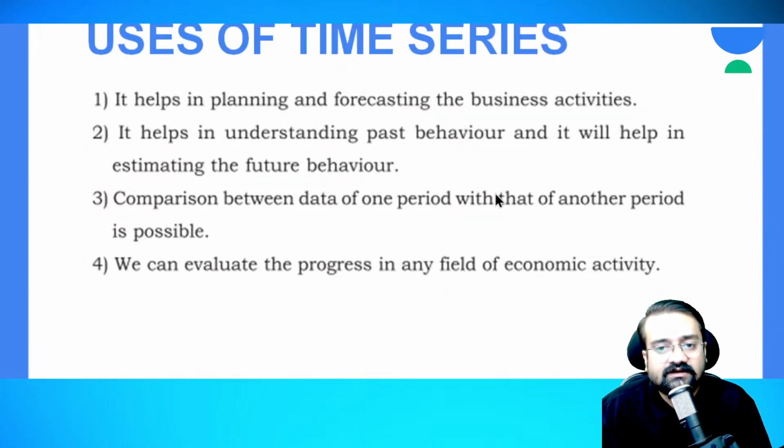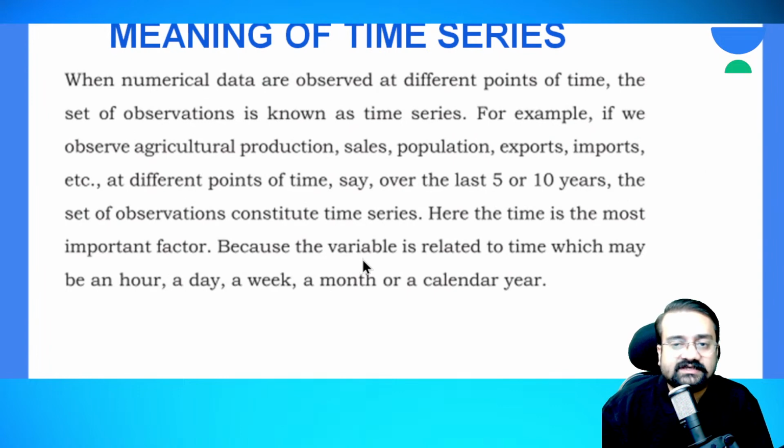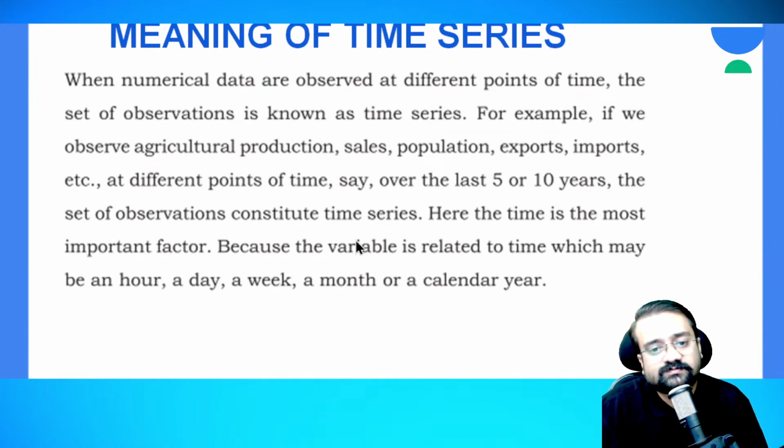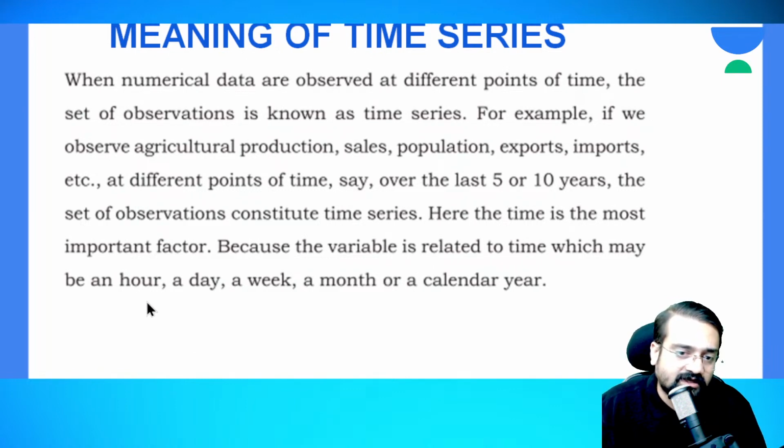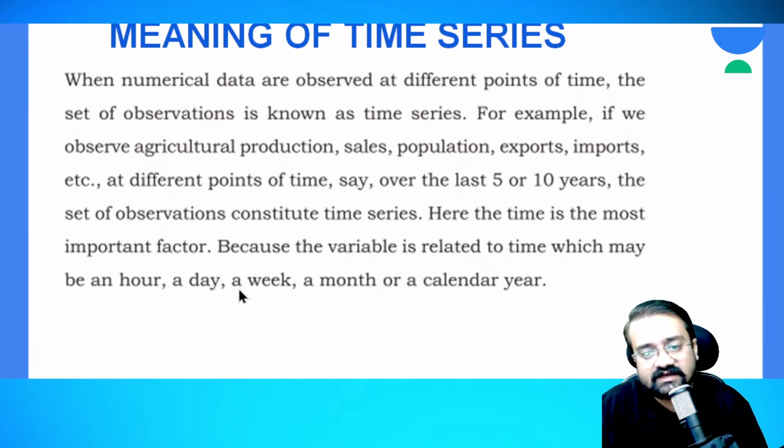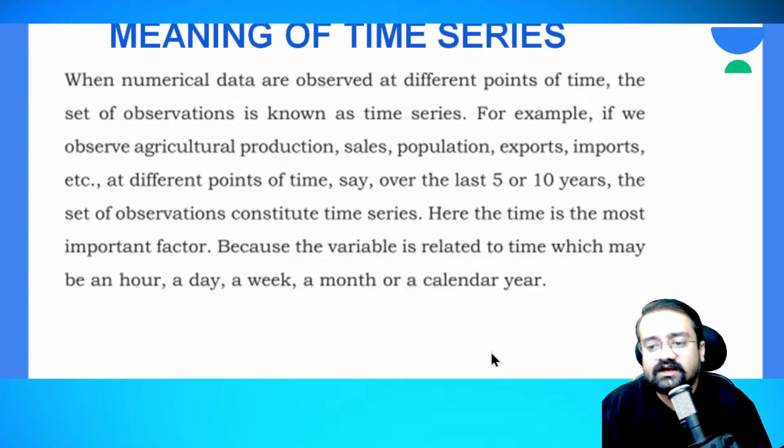The most important thing in time series is that the time aspect is an important factor. So which is the important factor here? The time factor, or time aspect. The time aspect includes an hour, a day, a week, a month, or a year. So that is the meaning of time series, and the time aspect includes hour, day, week, month, and calendar.